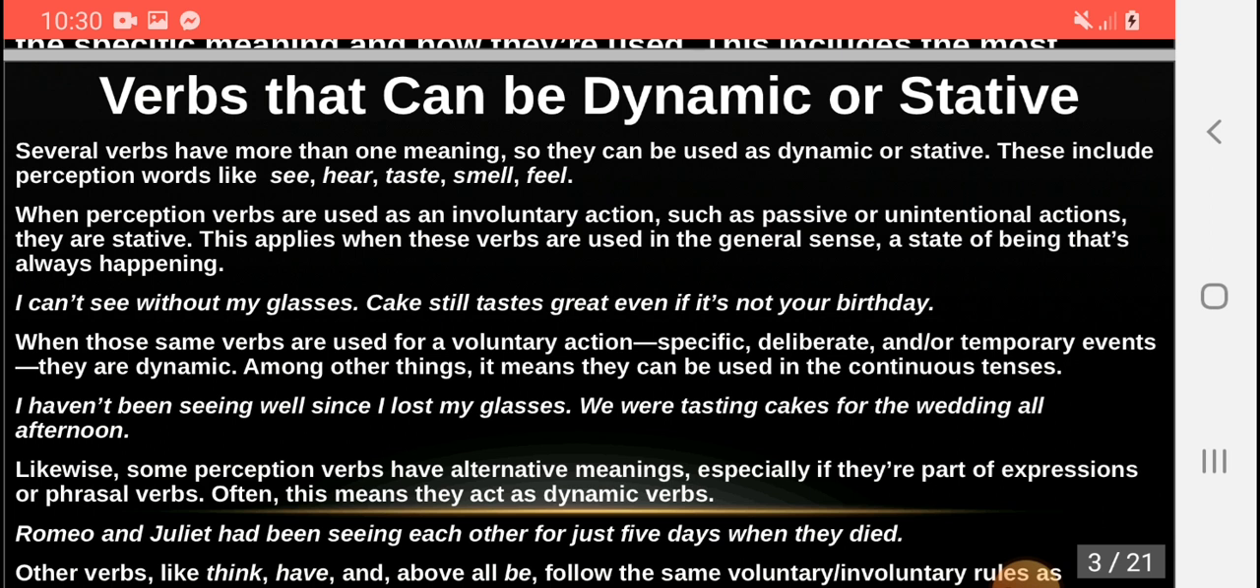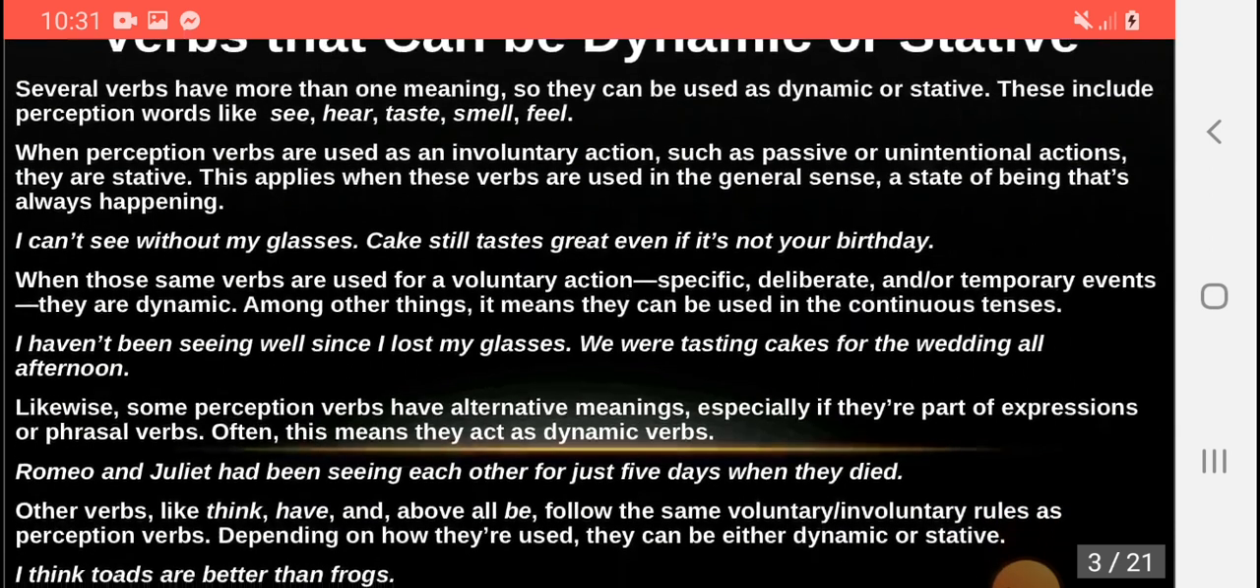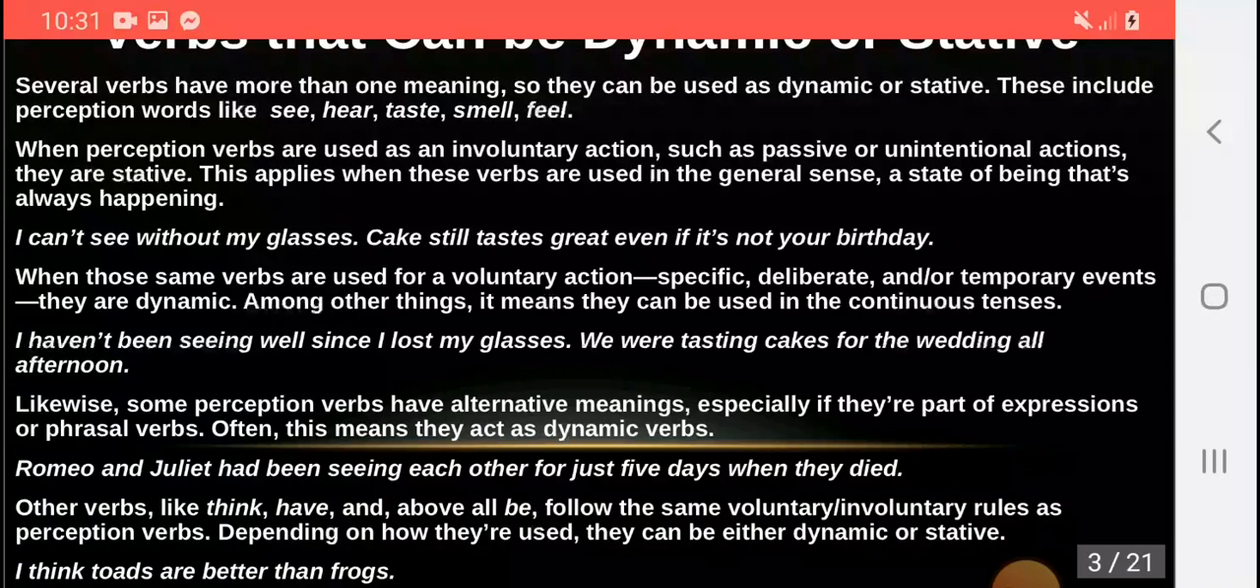When those same verbs are used for voluntary actions, specific, deliberate, and or temporary events, they are dynamic. Among other things, it means they can be used in the continuous tenses. For example, I haven't been seeing well since I lost my glasses. We were tasting cakes for the wedding all afternoon.